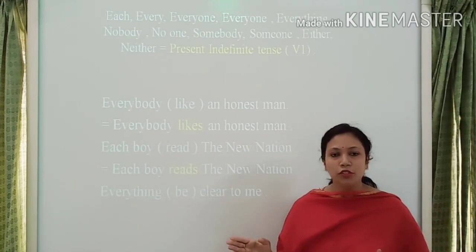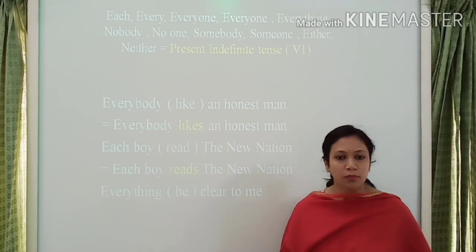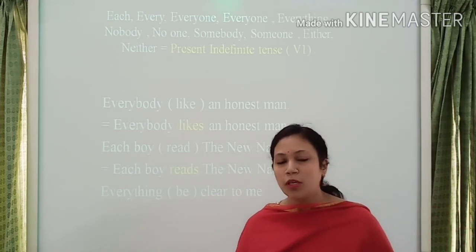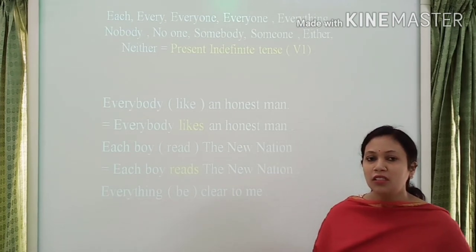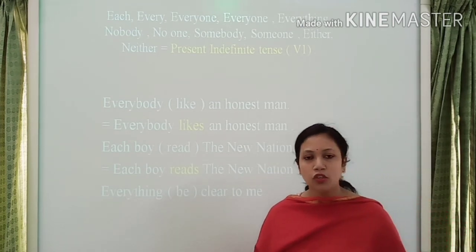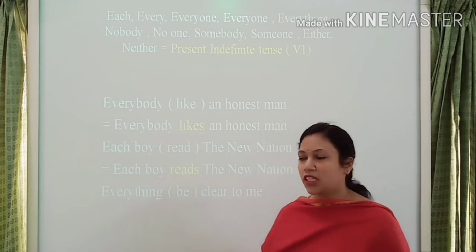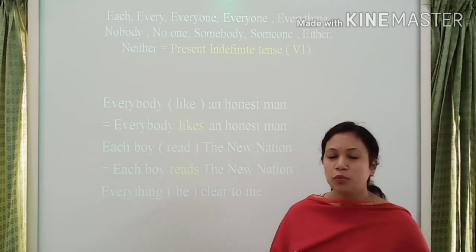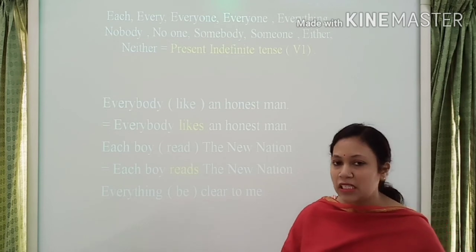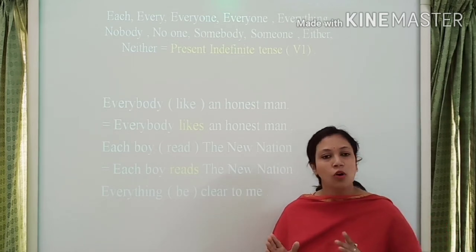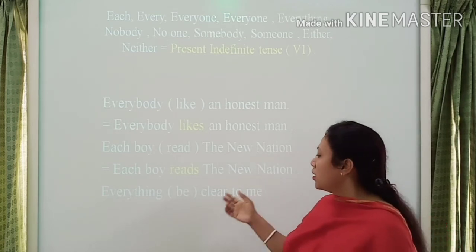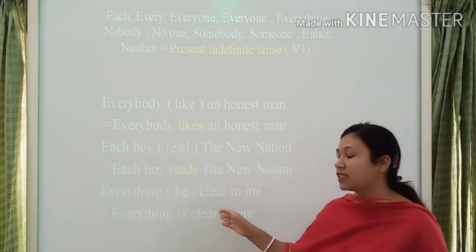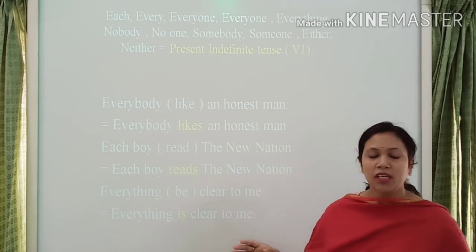Then next example, everything be clear to me. Here be means to be verb. To be verb is am, is, are, was or were. I repeat it again, student. Here be means to be verb. The answer is everything is clear to me.